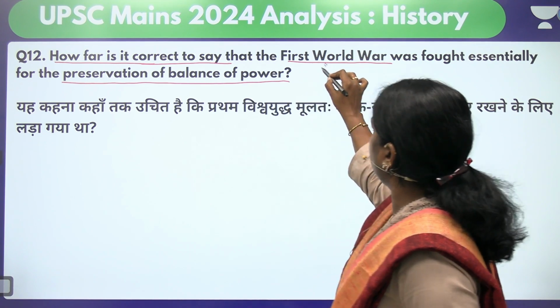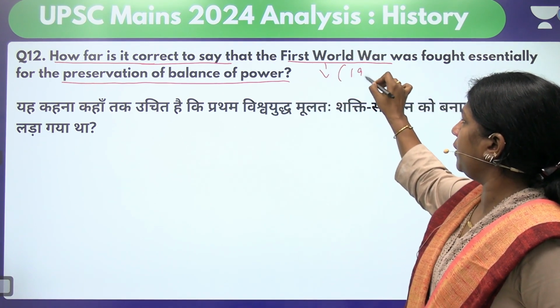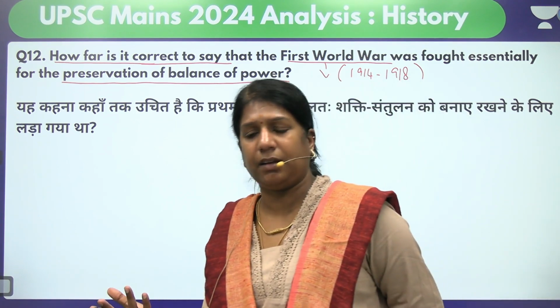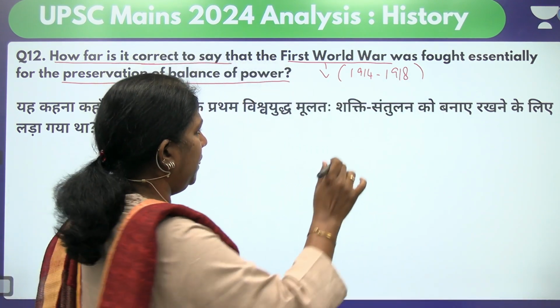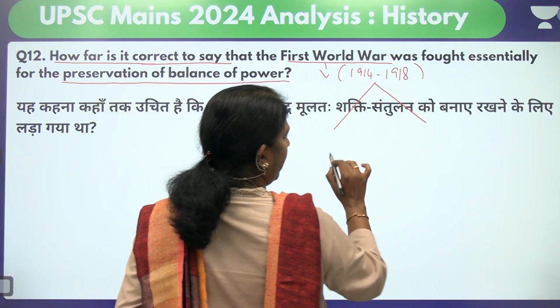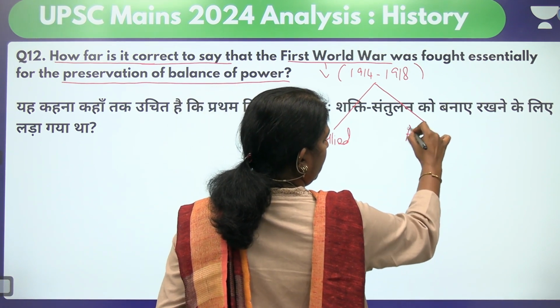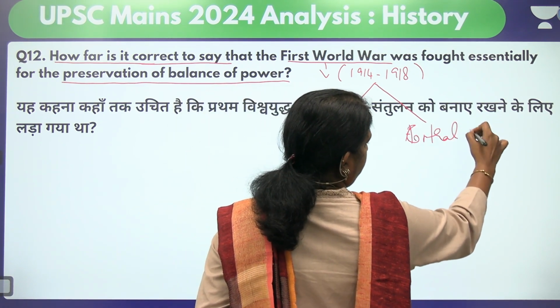Now they're talking about the First World War. So let's go to the First World War. The First World War was fought in 1914. It was fought till 1918. And in the First World War, there were two great powers. One was called the Allied powers, and the other was called the Central powers.